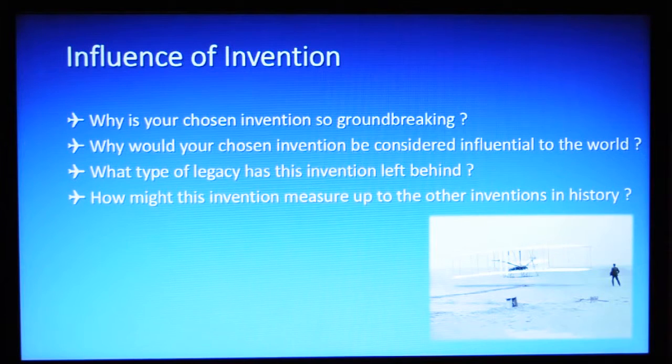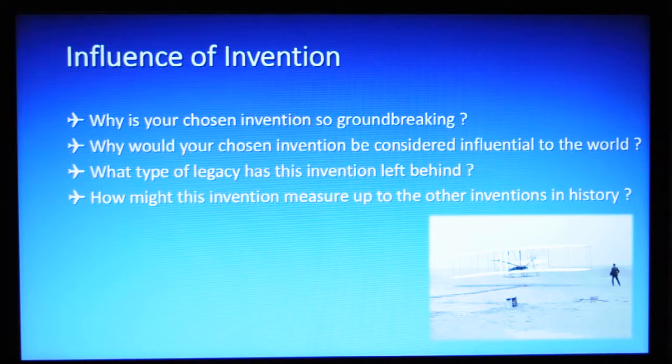Why is your chosen invention so groundbreaking? Before airplanes were invented, the only way to transport cargo or people was by boat. This was much slower, and products with an expiry date could not be shipped this way. The airplane made it possible to do that. It also gave people the possibility to travel to different countries and meet other cultures. Before airplanes were being used for this kind of transport, their main purpose was fighting in wars.